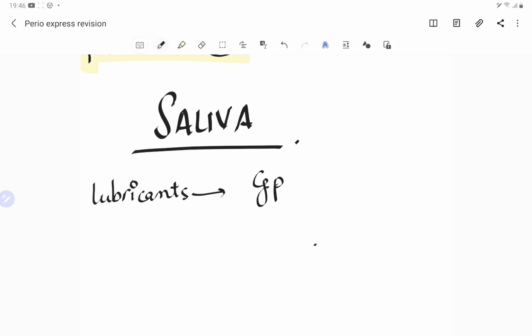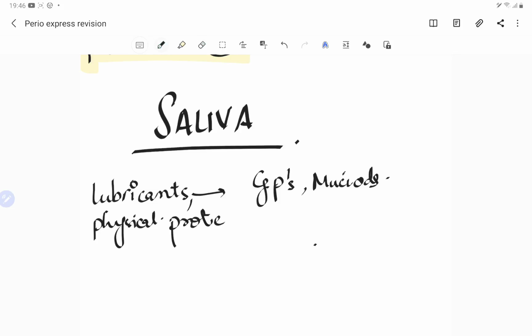So I'm just going to write glycoproteins here, and some mucoids also. It also does the physical protection, since it forms a coating same as the gastric mucin. So these mucoids also form the coating layer.